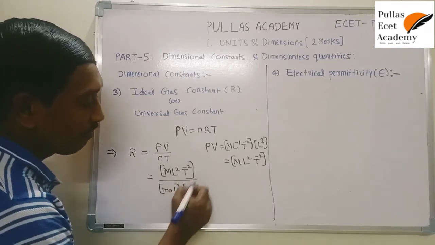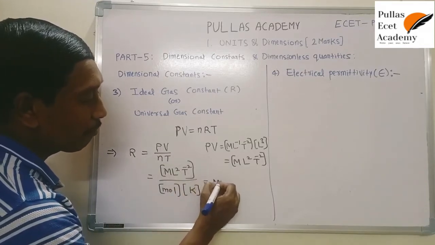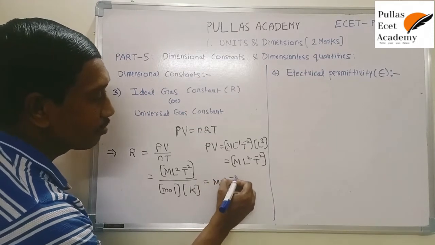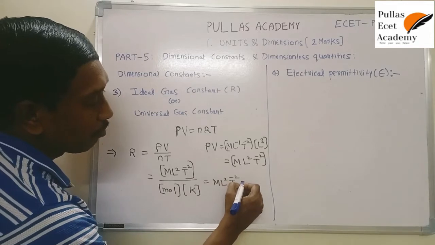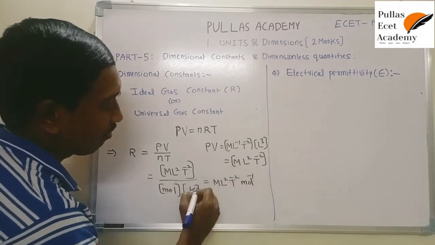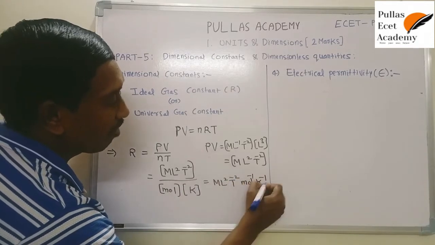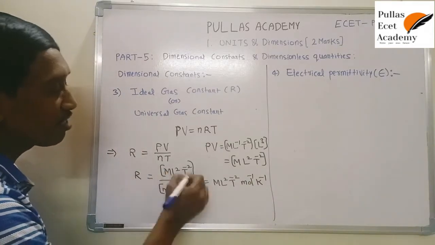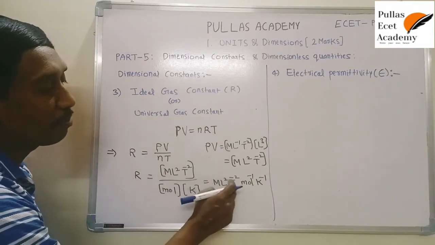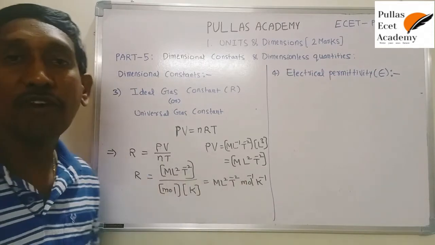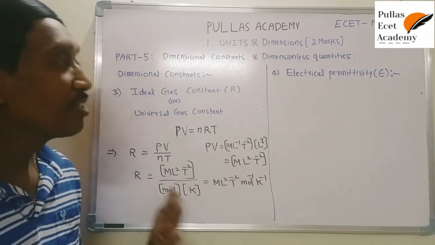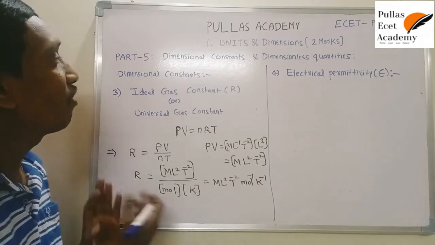Now simplify this dimensional formula: ML²T⁻². This mole is shifting into the numerator, so you get mole inverse. Kelvin is also shifting into the numerator, so Kelvin inverse. That's why, what is the dimensional formula of R? ML²T⁻² mole inverse Kelvin inverse is the dimensional formula of R. In this way we have to construct the dimensional formulas of some constants.